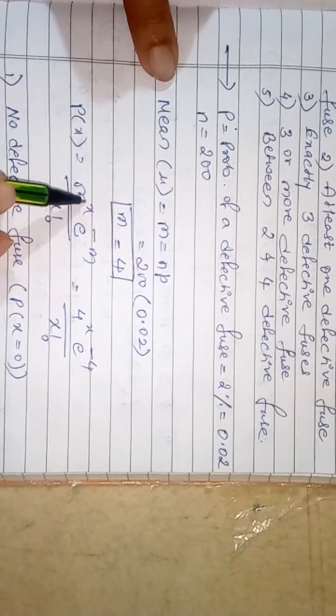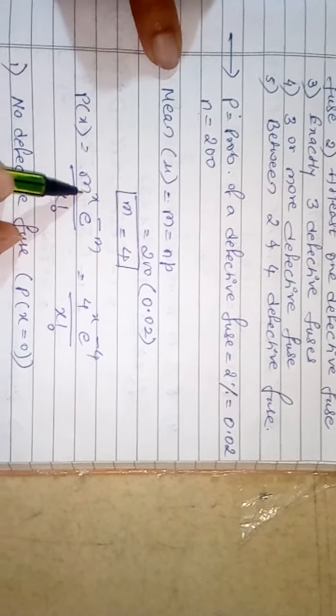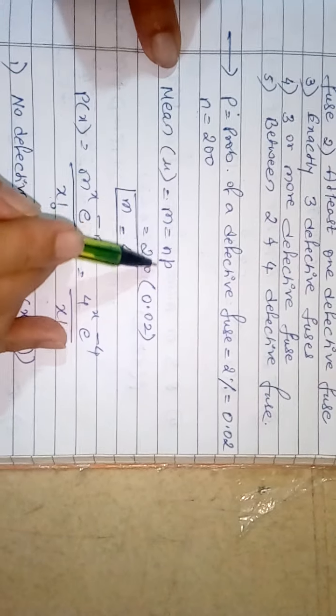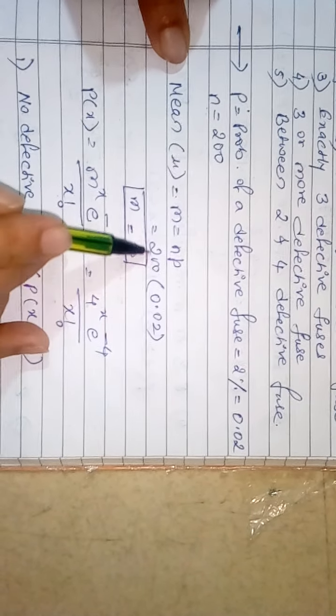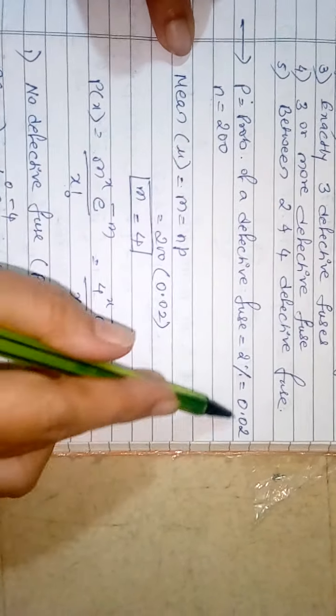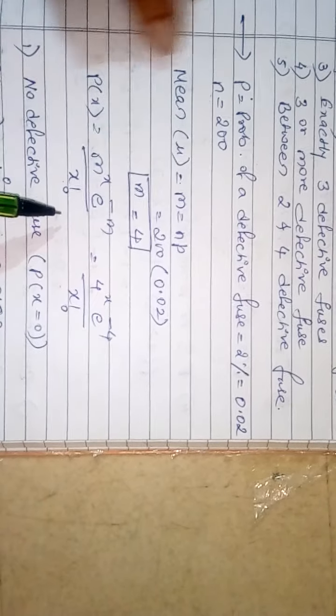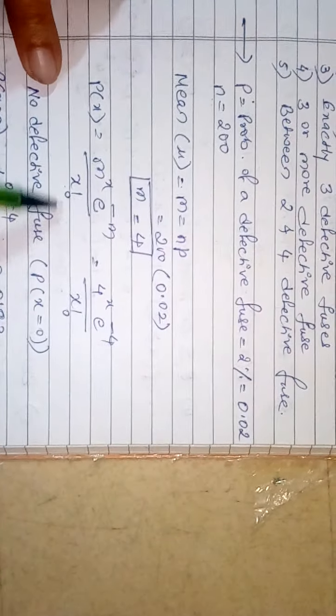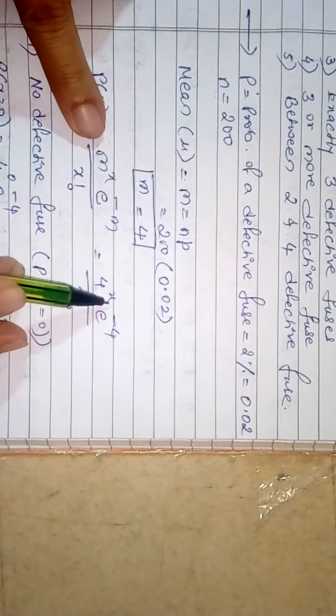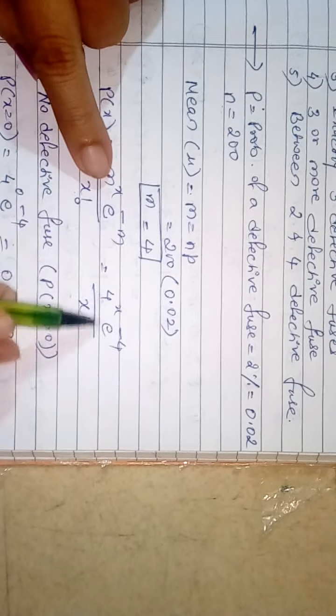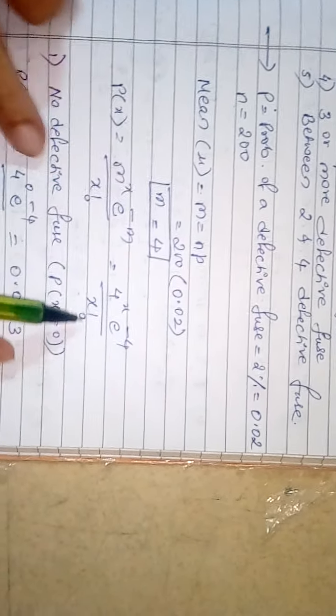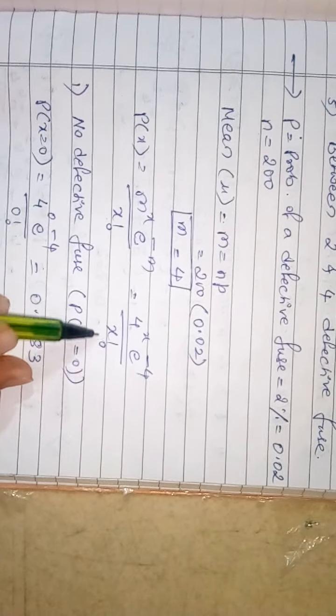So here I want the value of m. So m can be obtained by the formula n into p. N is here 200, p is 0.02, so m is here 4. So substitute these values in this formula: 4 raised to x e raised to minus 4 divided by x factorial.